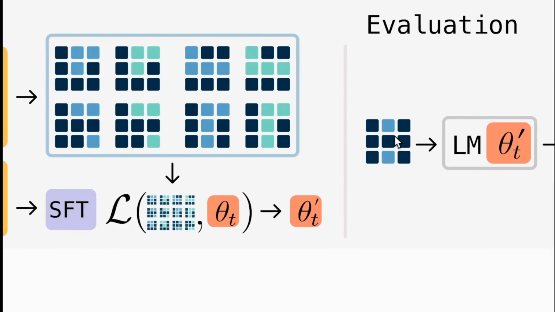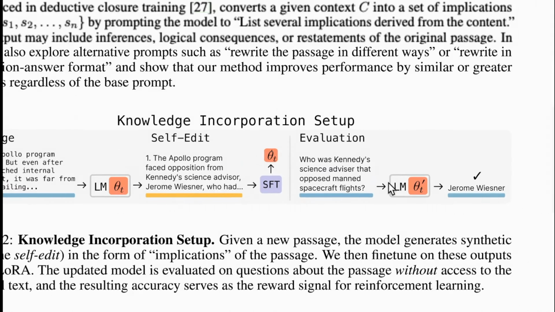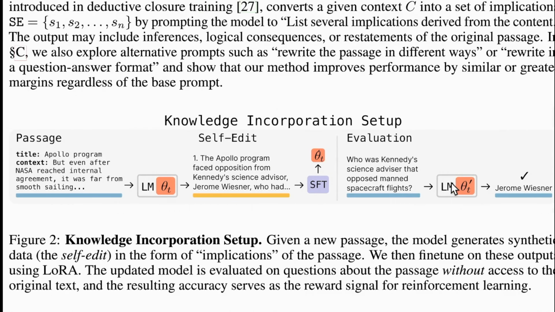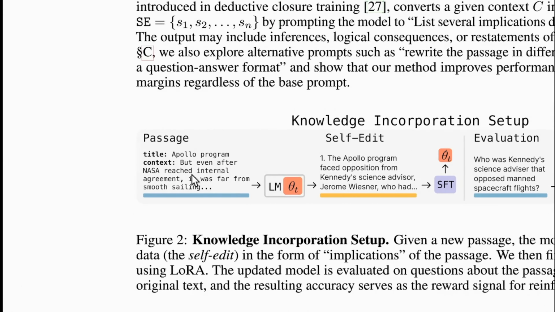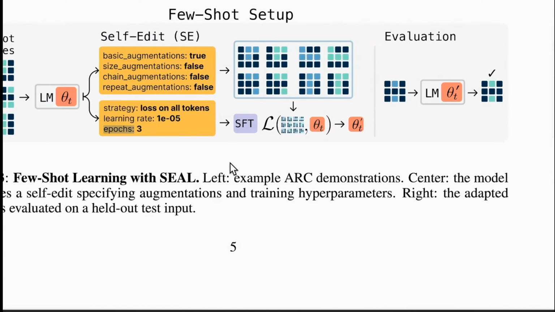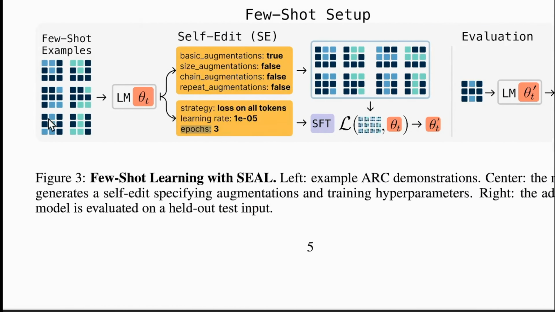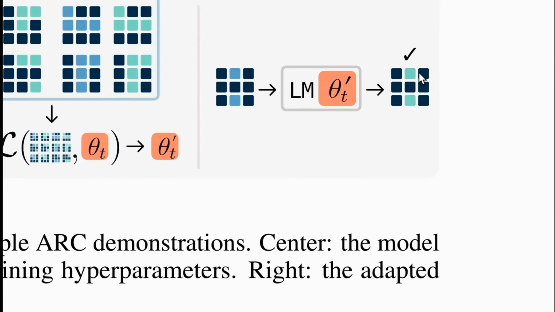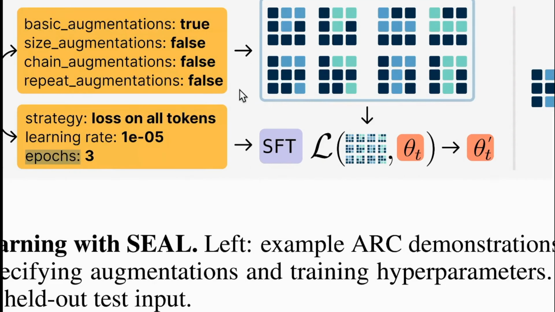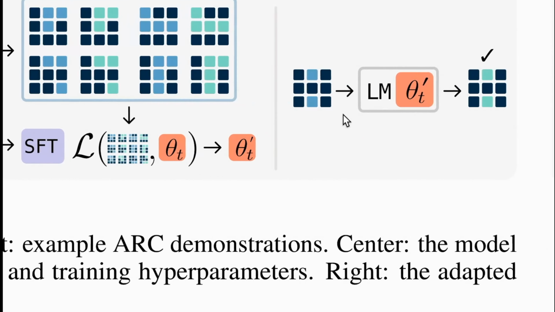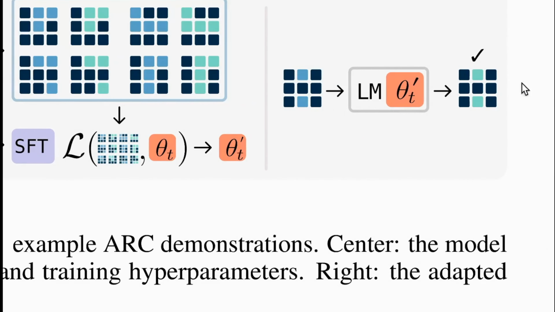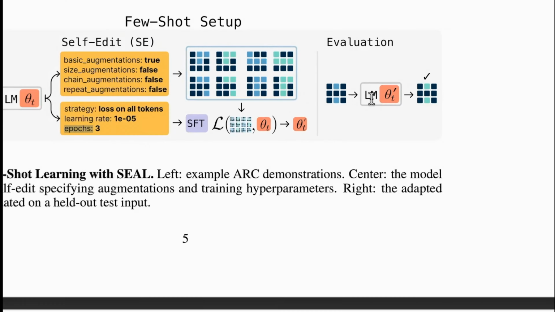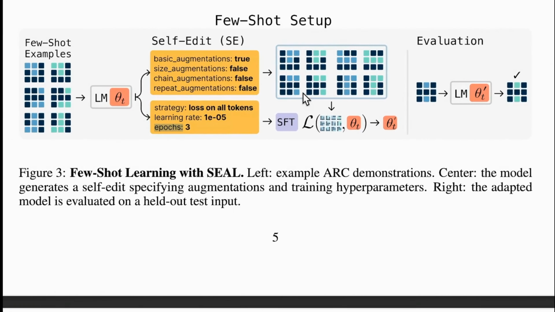But similarly to the previous example, this new model has never seen the actual passage. Very similar to that, this new model has never seen these examples, but still it comes up with the correct answer because it knows the pattern. It has been trained on this pattern, so it knows that whenever I see something like this, this is most likely the answer. So this is another kind of learning that we are talking about.